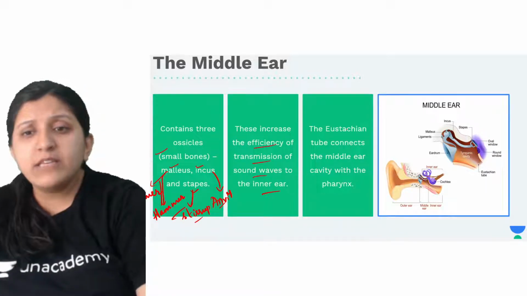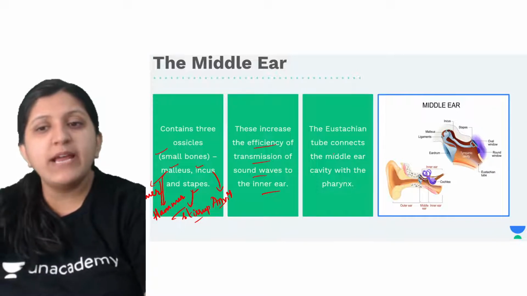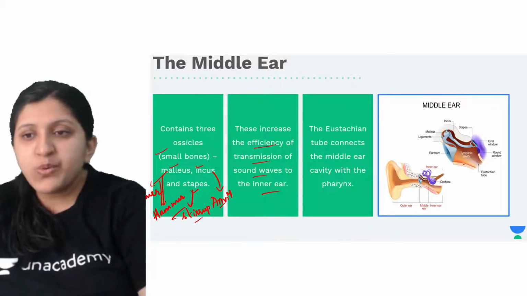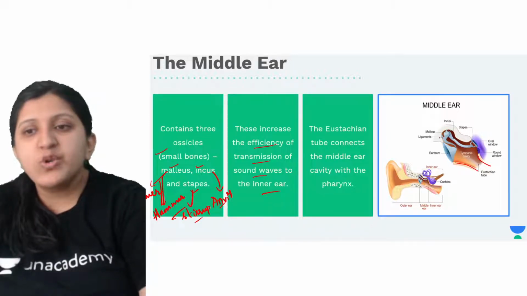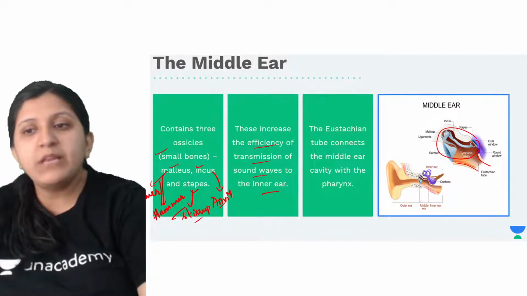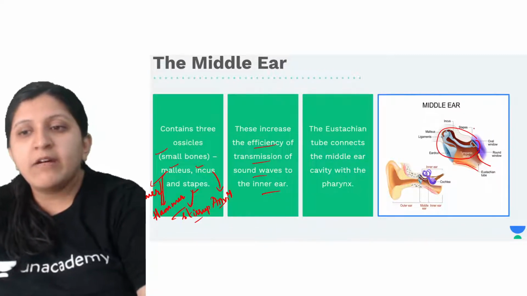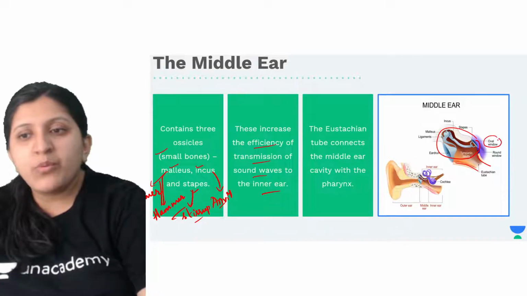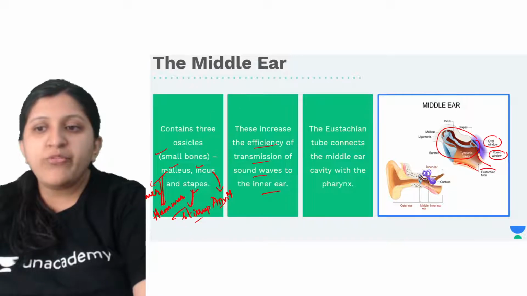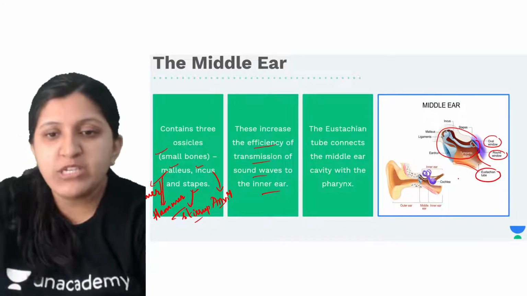Then there is the eustachian tube, which connects the middle ear cavity with the pharynx. You can find it over here. This particular part is the middle ear, and under the middle ear you can find the oval window and the round window. Then you will find the eustachian tube which is present.